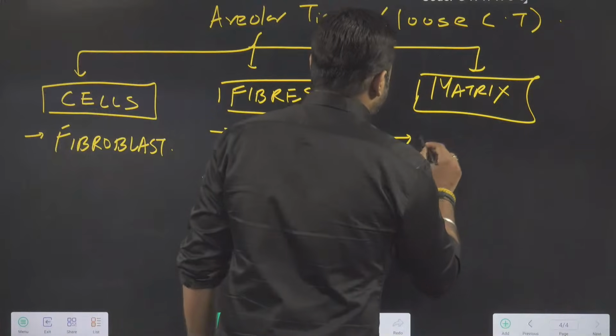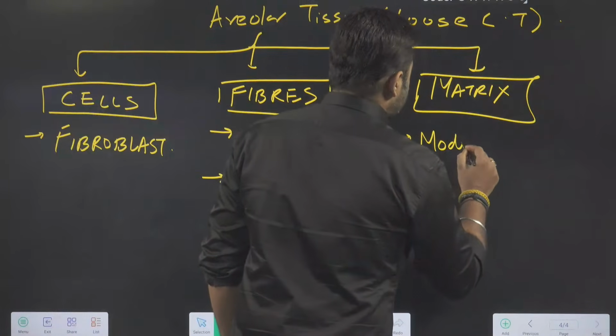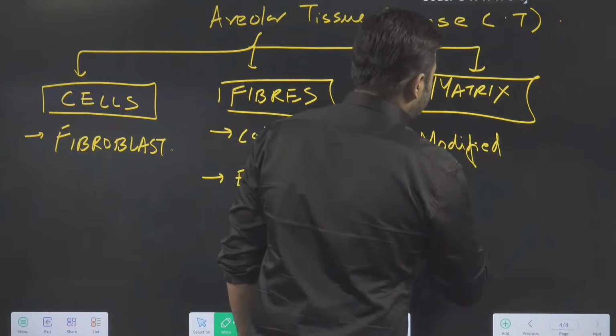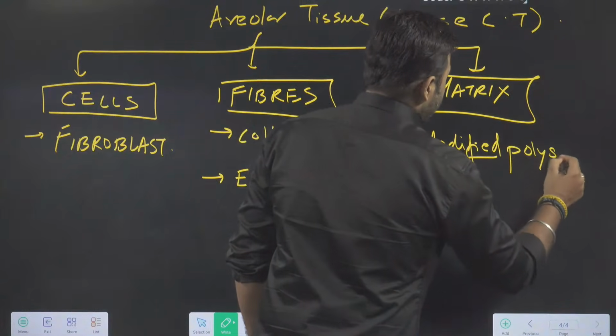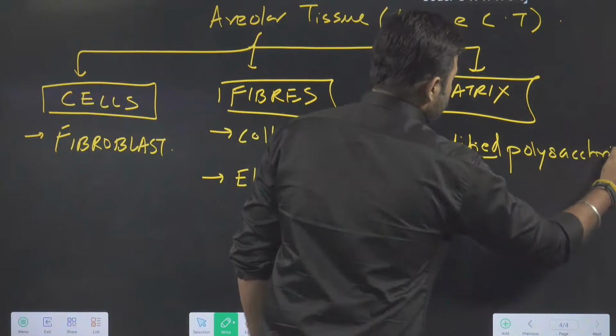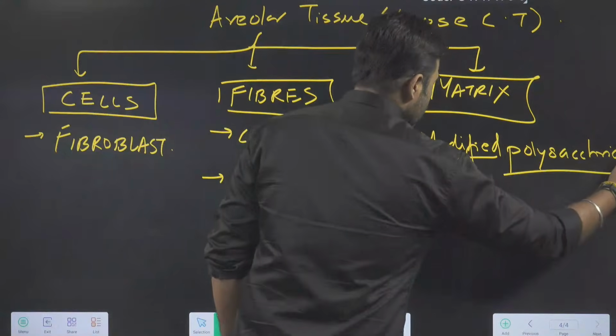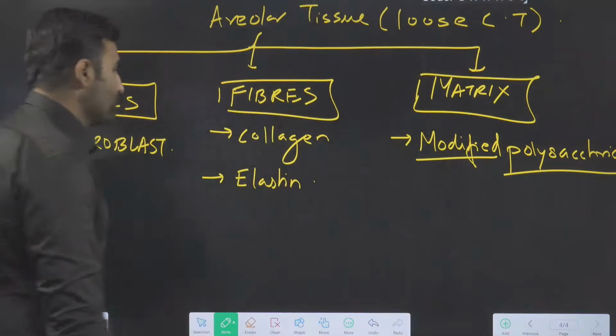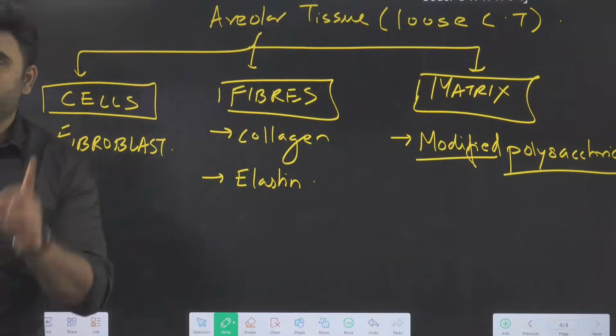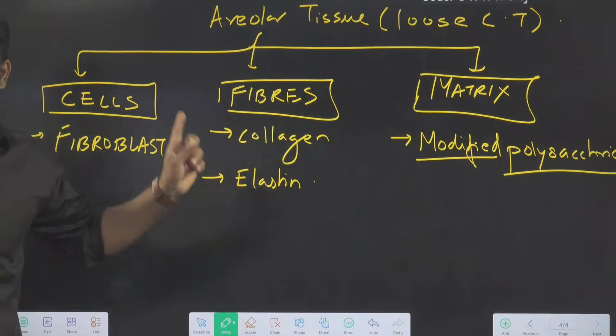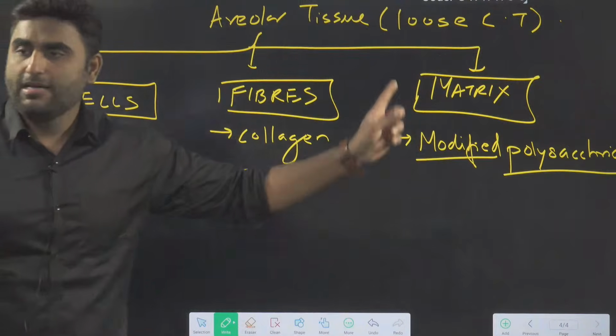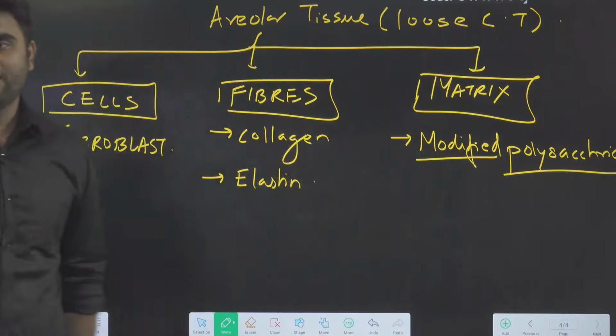Then we have the matrix. Matrix is produced by fibroblast, and it is a modified polysaccharide. Are we clear? So fibroblast is the main cell producing collagen and elastin. Matrix is a modified polysaccharide.